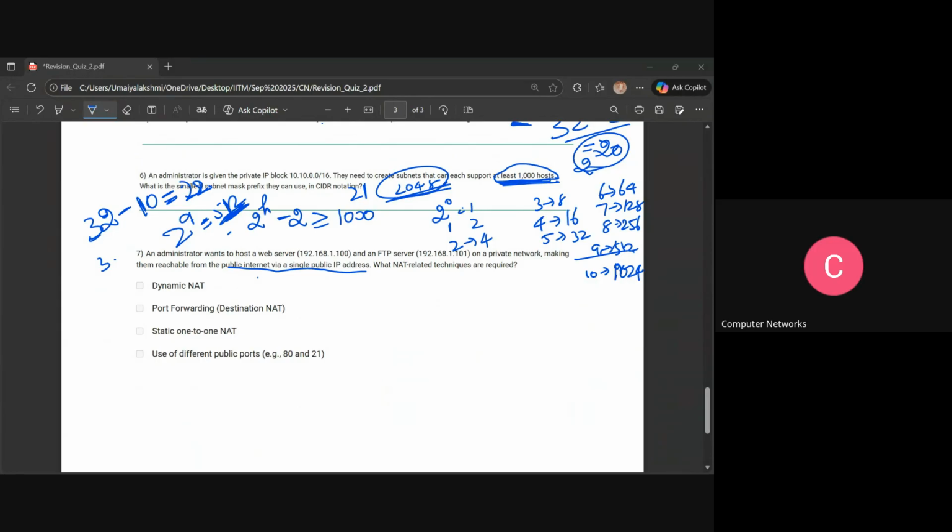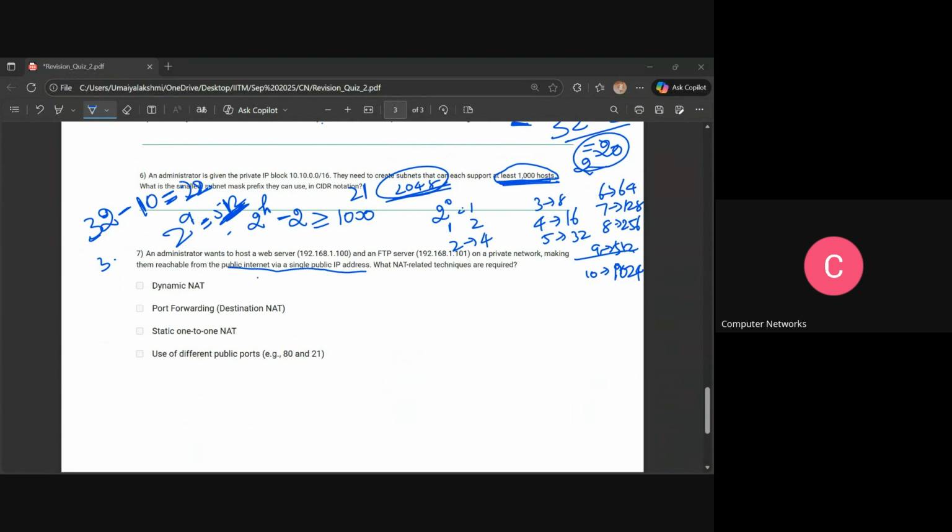So first we have two things now. One is the web server and the other is the FTP server. First we need to know their port numbers, right? How do you know the port number of the web server? 80. How? HTTP works on 80, so I assume 80 is the web server port. And FTP is the standard port for file transfer, so you can just take 80 and 21 itself.